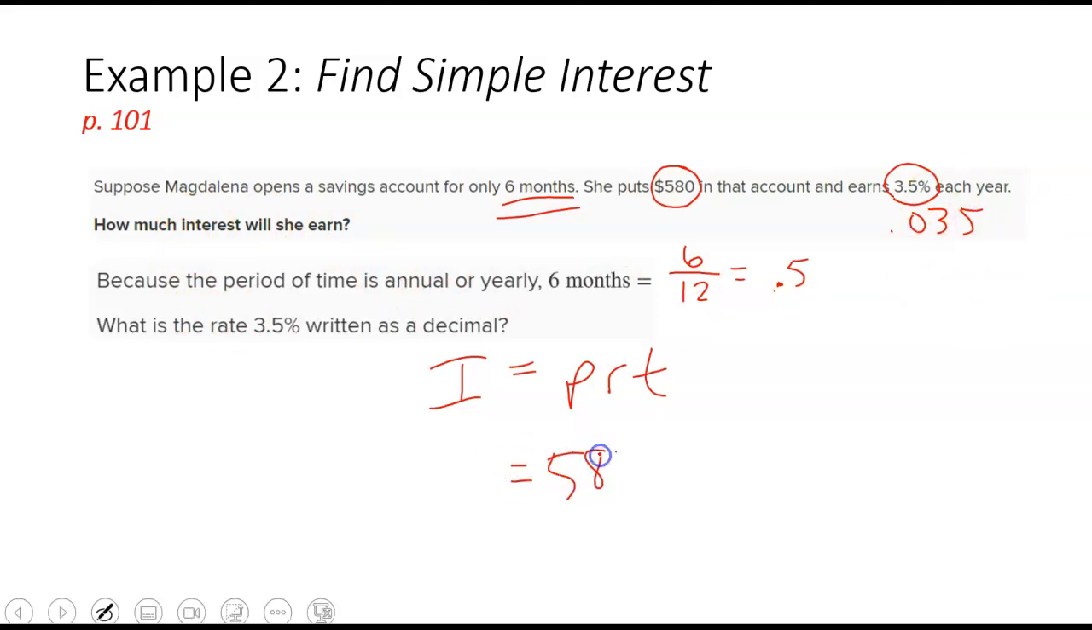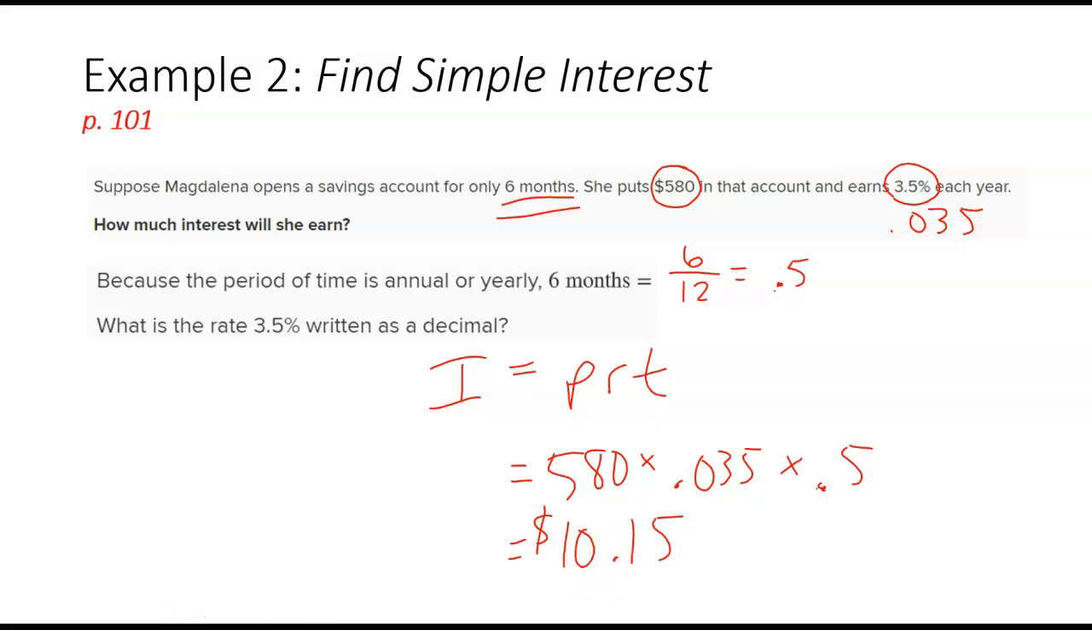So she puts in $580 at a rate of 0.035 for half of a year. So we're going to put 0.5 in. Don't miss those decimal points. Hopefully you guys see those on the video. And this ends up being $10.15. So our interest for half a year, for 6 months, she puts her money in, she made $10.15.